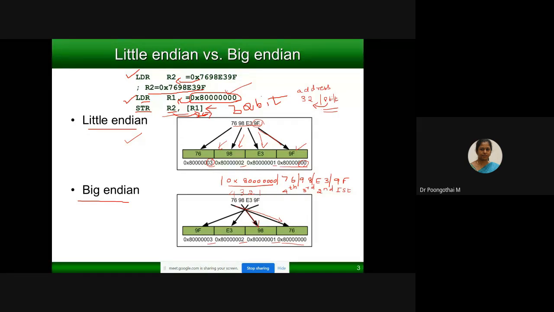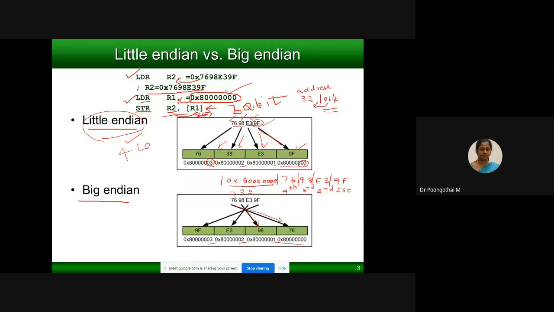So your Keil MicroVision follows this little endian form: first the LSB, your first byte, then second byte, third byte, and fourth byte. For storing a 32-bit number, it requires 4 memory locations. Is that clear?